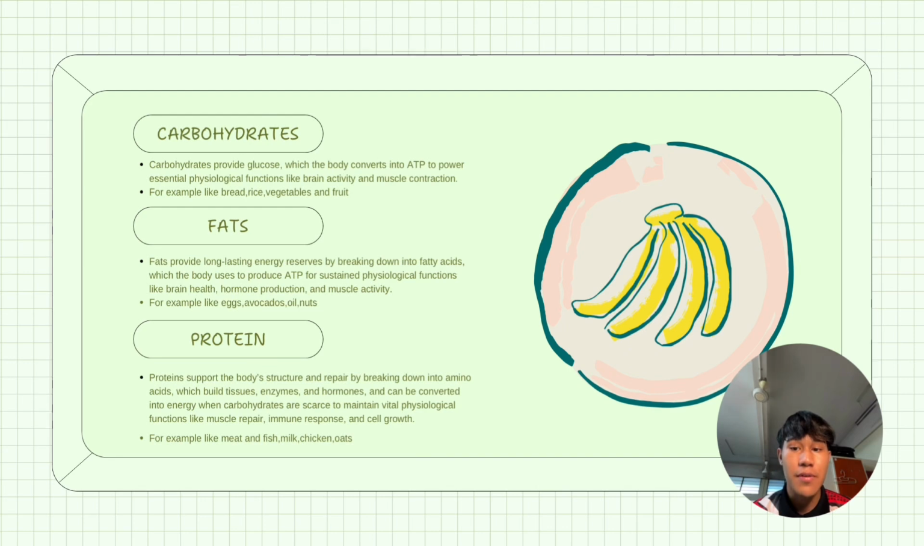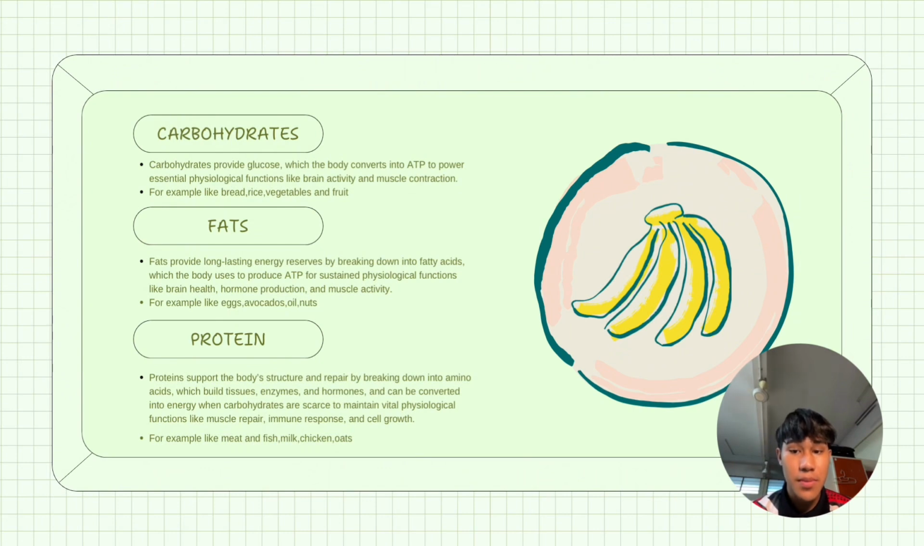What is fat? Fats provide long-lasting energy reserve by breaking down into fatty acid, which the body uses to produce ATP for sustained physiological function like brain health, hormone production, and muscle activity. For example, like egg, avocados, oil, and nuts. Lastly, we go to protein.